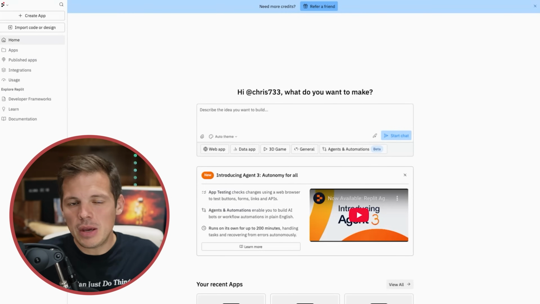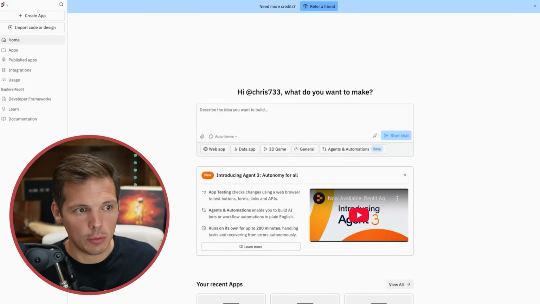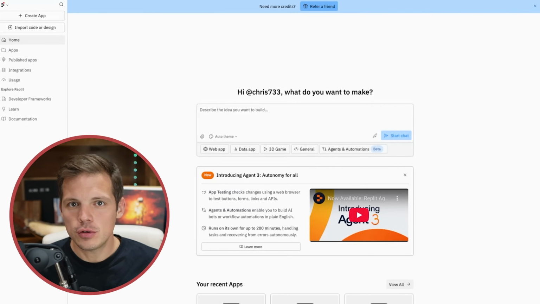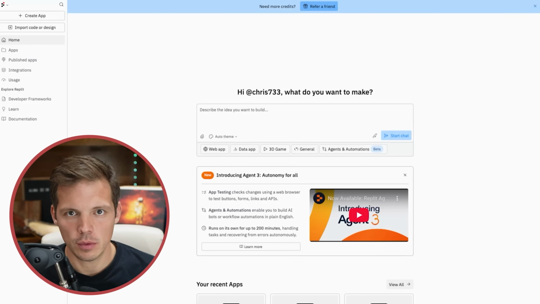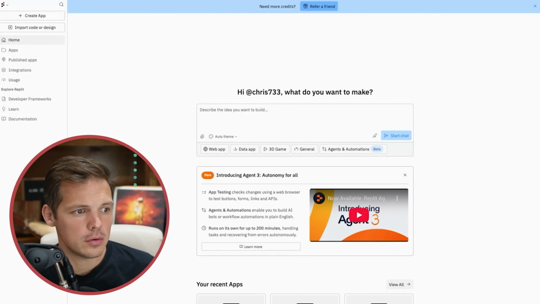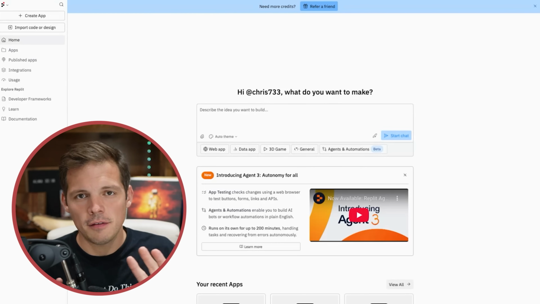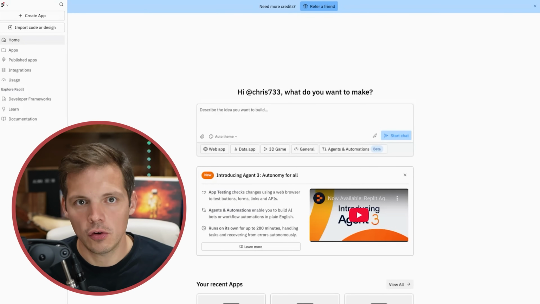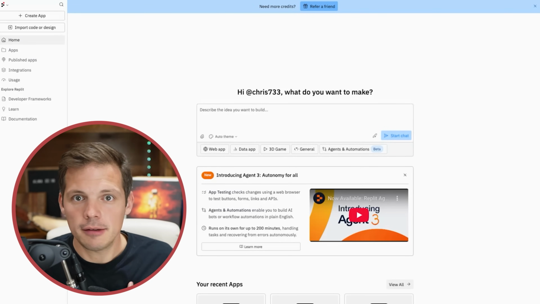If you build an app, it will self-test the apps in a real browser, and then it will fix any issues it has automatically before even consulting with you. It can generate other agents for you, and basically it just allows you to be hands-off for hours at a time while it just works and grinds. So this is going to be my first time using it. Let's see how it goes.